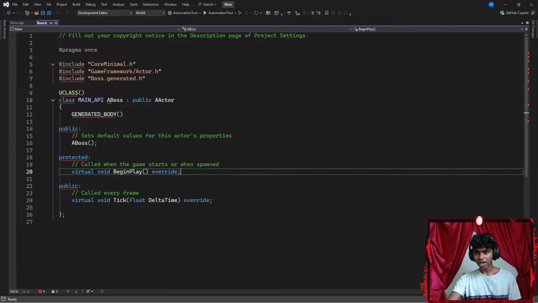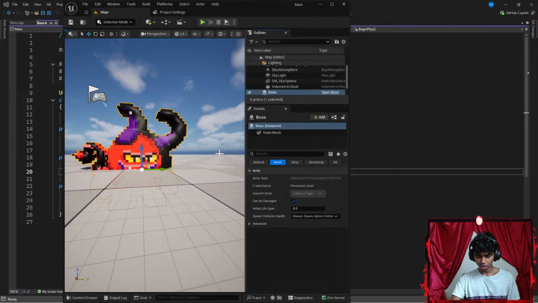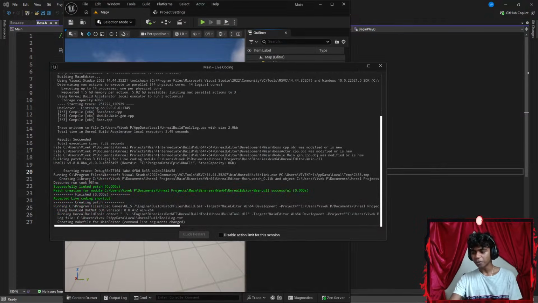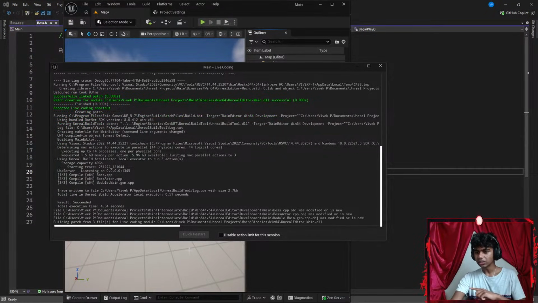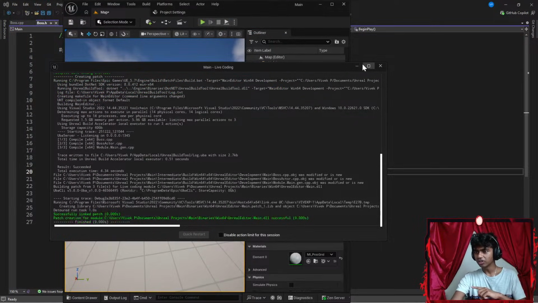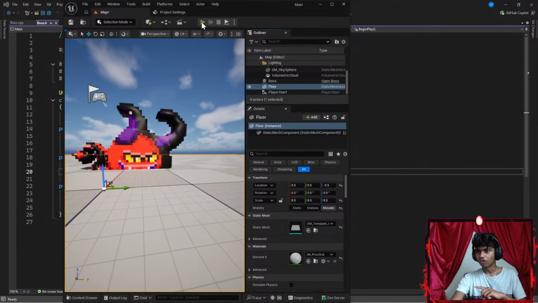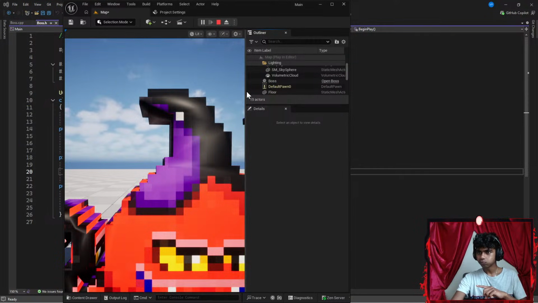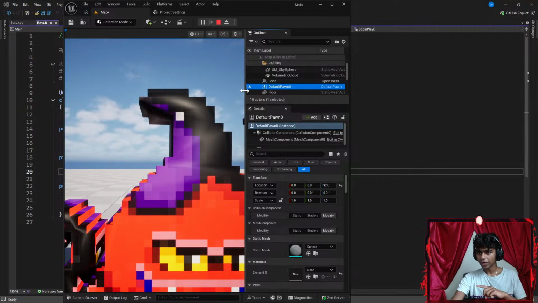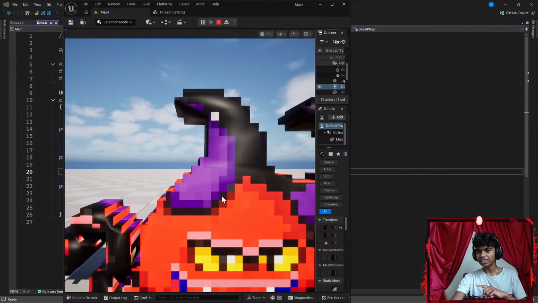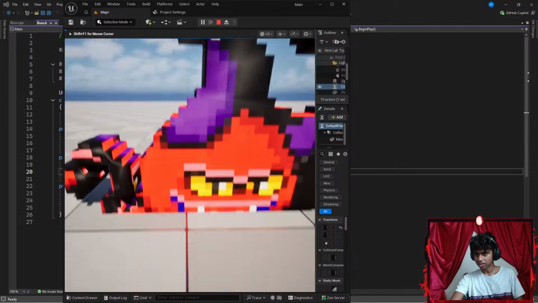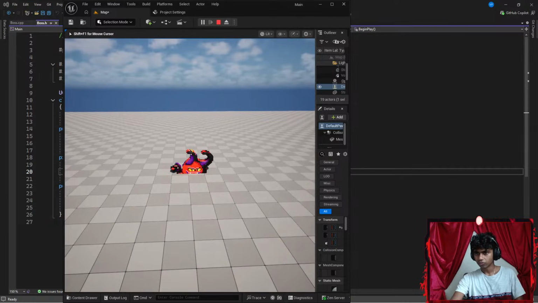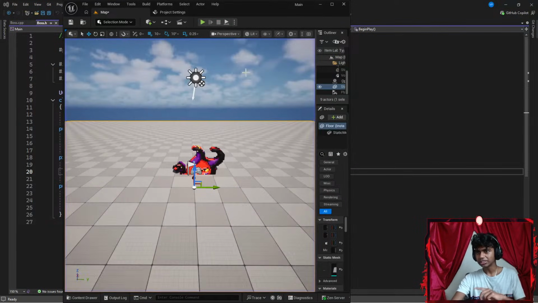Okay, to try this out, let's hit Control Alt F11 to patch my code, and then I'm going to try running my file. Okay, let's see. Once I'm done patching my code, okay, there we go. Let's go ahead and run my program. Okay, there we go. I don't think anything is wrong in my code, because everything actually feels pretty correct. Let's hit escape to exit. Alright guys, I think everything is correct.